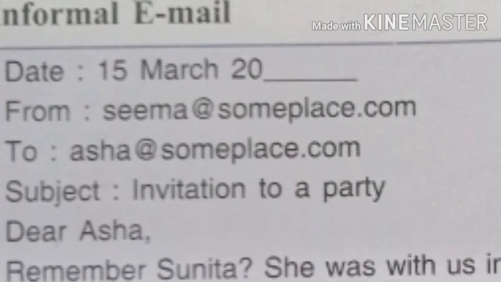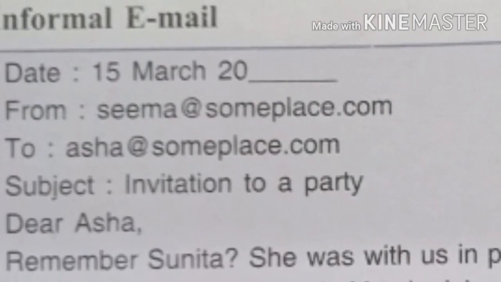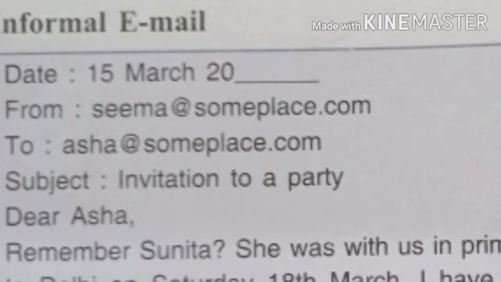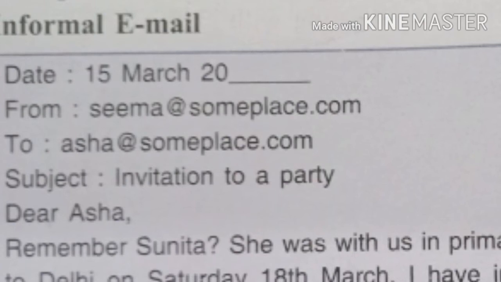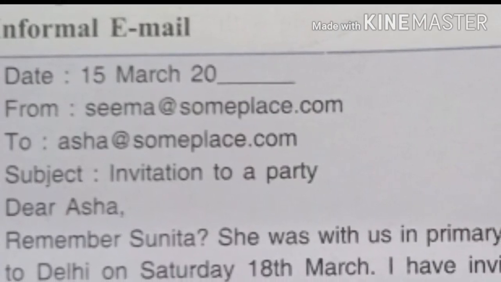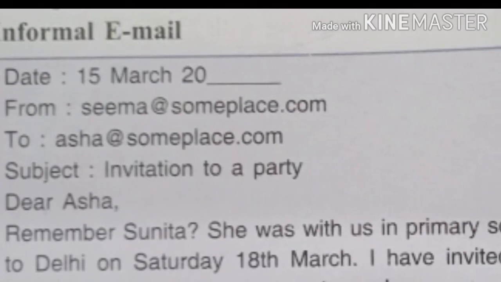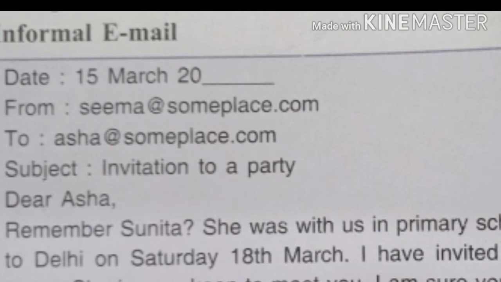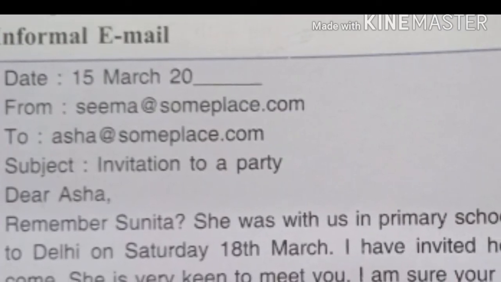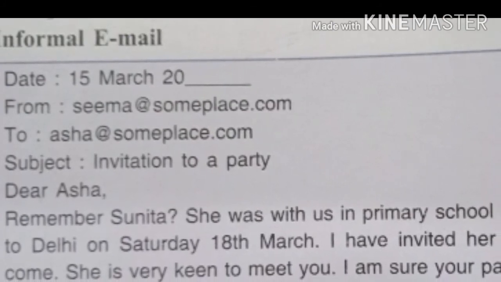Let's see an example of an informal email and try to understand it. First, date. 15th March 2020. Date should always be written in this form. First date, then month, and then year. 15th March 2020. From seema@someplace.com. It is the sender's email address. To asha@someplace.com. The receiver's address. In From, you have to write the sender's address, and in To, the receiver's address, to whom you want to send.